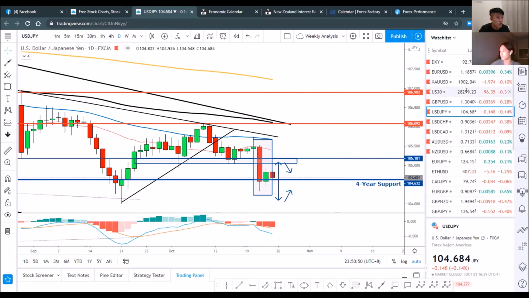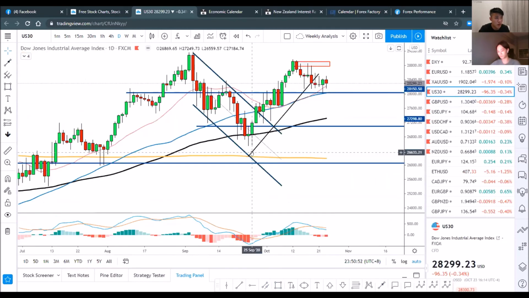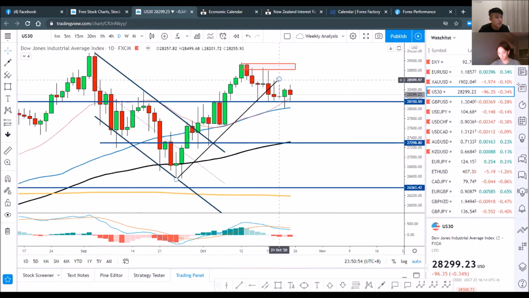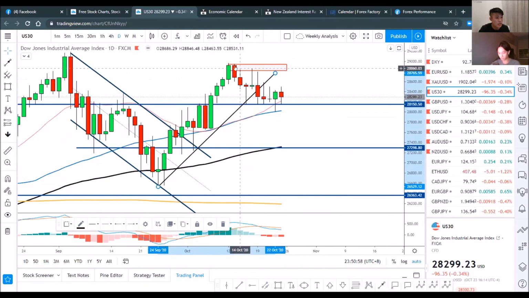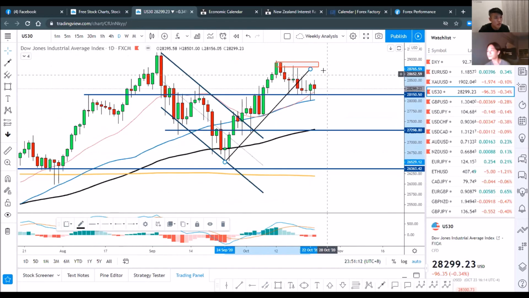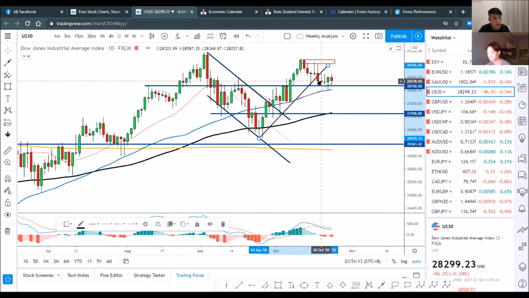The last but not least, something that we always want to talk about, the US30. So we are seeing that ever since somewhere in mid-October, it actually reversed from the recovery, somewhere near the previous high of 29,000, and then it broke out of this rising trend line. So there's a reversal, there's a breakout of a rising structure. So that might actually prompt us to sell the US30 or US stock market.